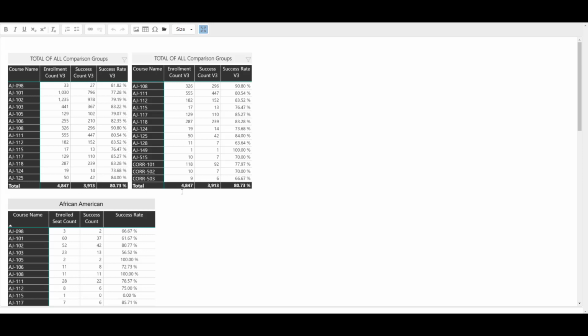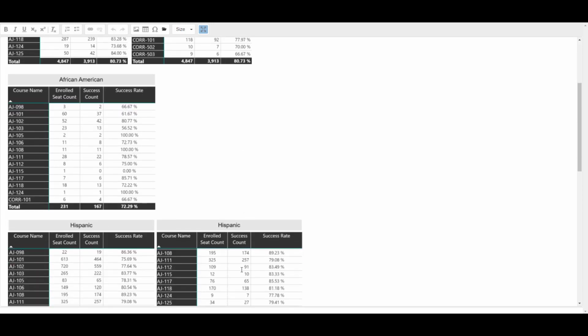For example, for total of all comparison groups, the total number of seats for AJ courses is 4,847, even though it takes 2 tables to present the AJ course data in its entirety. This will provide you totals for the student group regardless of which table you are viewing.